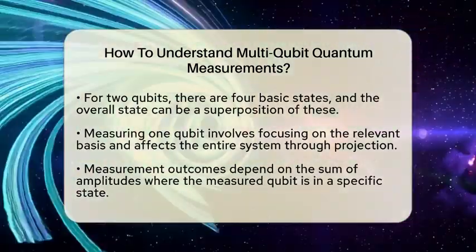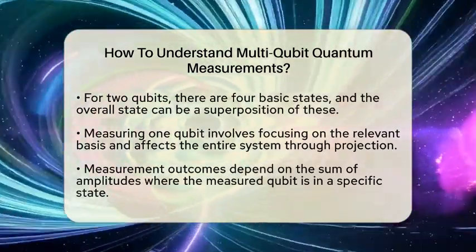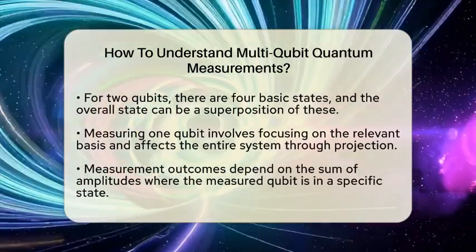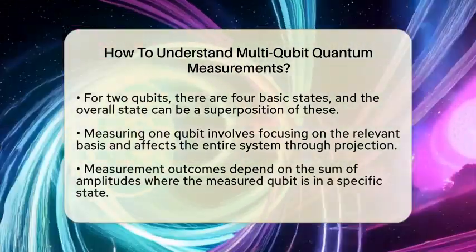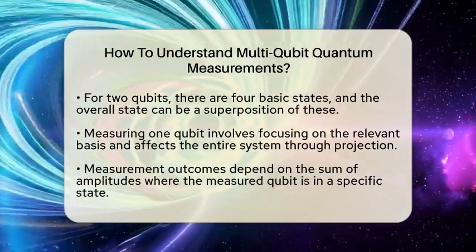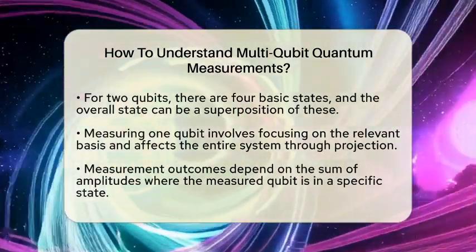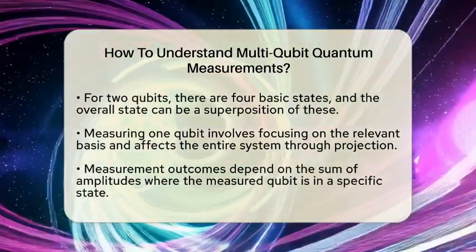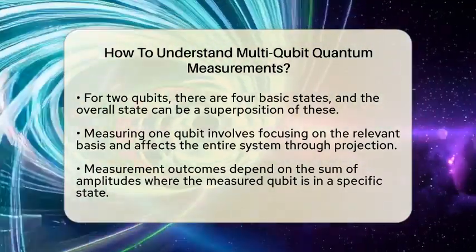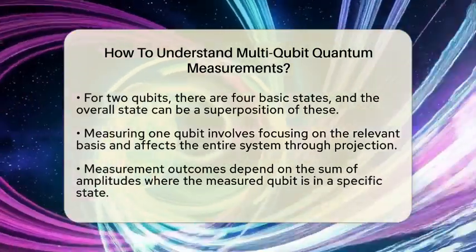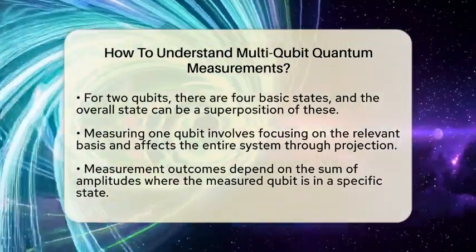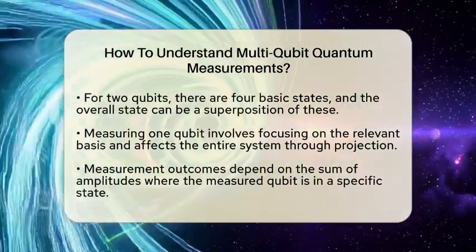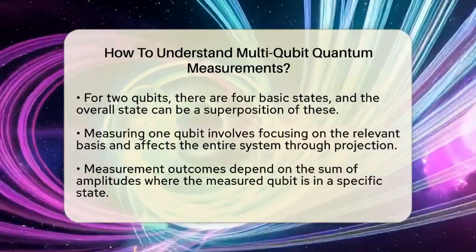When you measure just one qubit in a multi-qubit system, you need to focus on the basis relevant to that qubit. The measurement outcome depends on the sum of the amplitudes of all states where that qubit is either 0 or 1. After the measurement, the entire system collapses into a smaller state that matches the result. This is called projection, and it means the measured qubit becomes definite, while the others are affected based on the measurement outcome. The process uses measurement operators, which are mathematical tools that help determine the probabilities of each result.